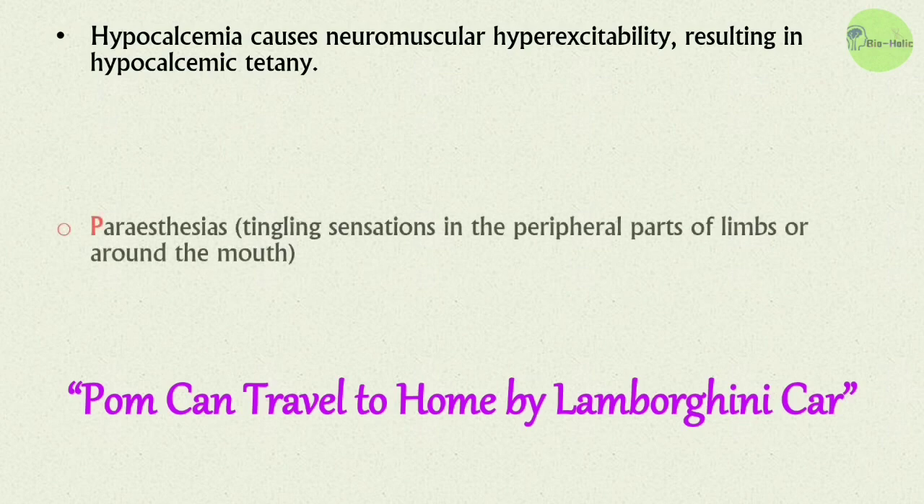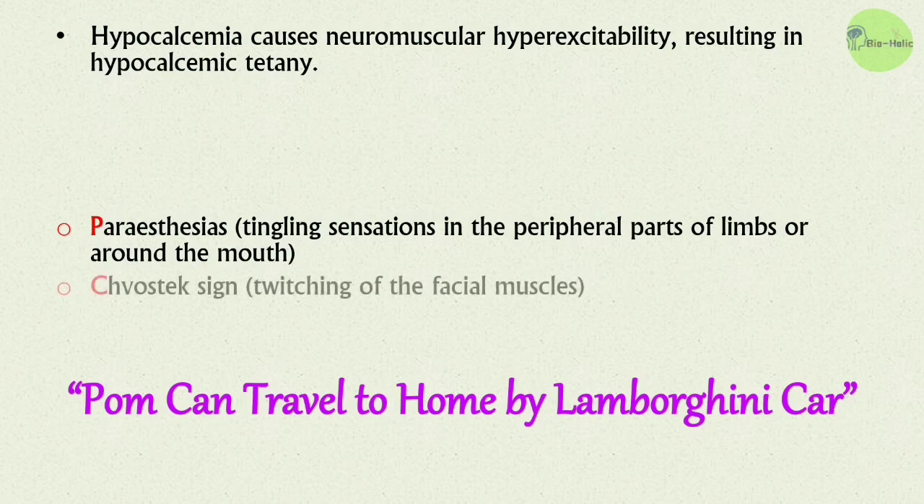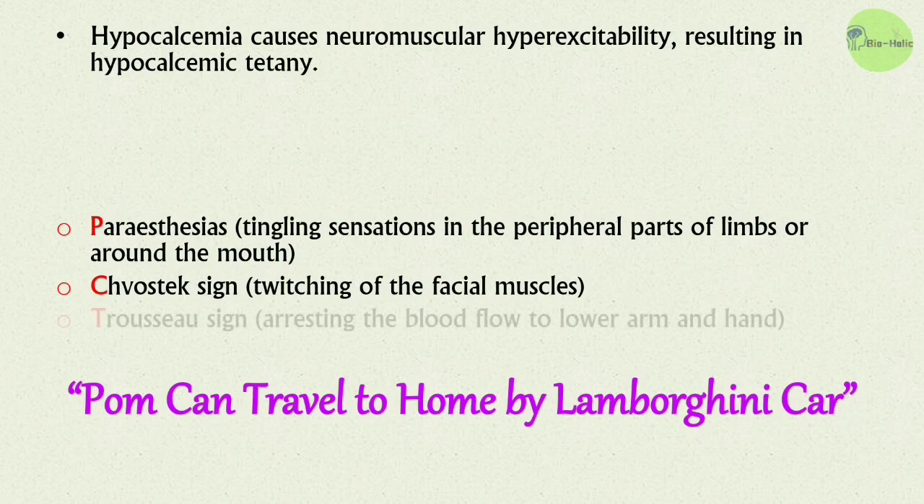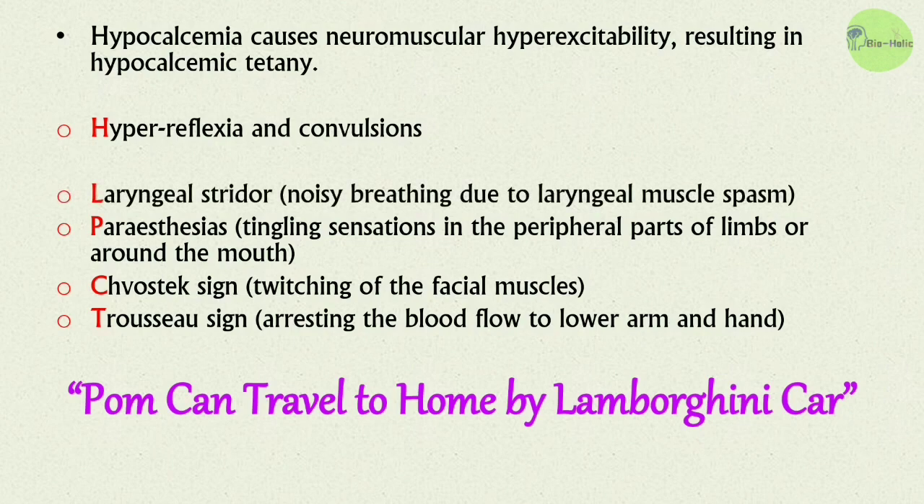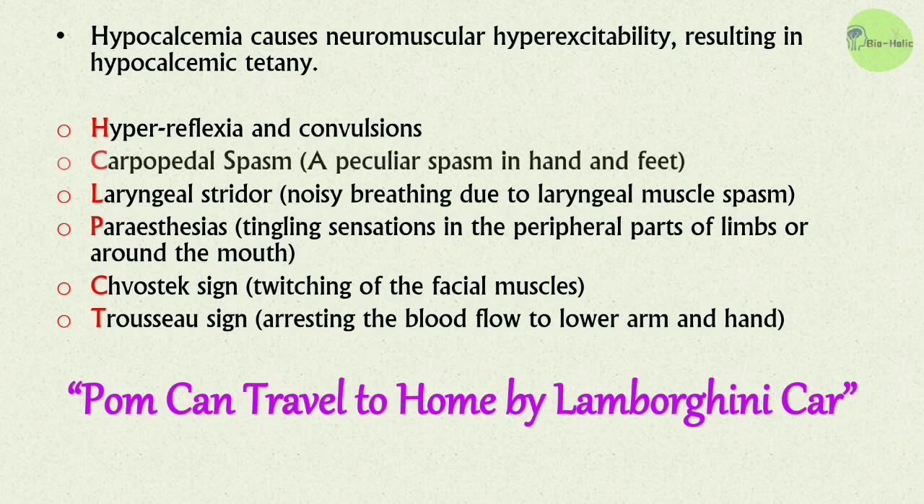So the clinical features are: P for the paresthesias, or the tingling sensations in the peripheral parts of limbs or around the mouth. C for Chvostek sign, or the twitching of the facial muscles. T for Trousseau sign, or arresting the blood flow to the lower arm and hand. H for hyperreflexia and convulsions. L for laryngeal stridor, or noisy breathing due to laryngeal muscle spasm. And lastly, C for carpopedal spasm, or a peculiar spasm in hand and feet.